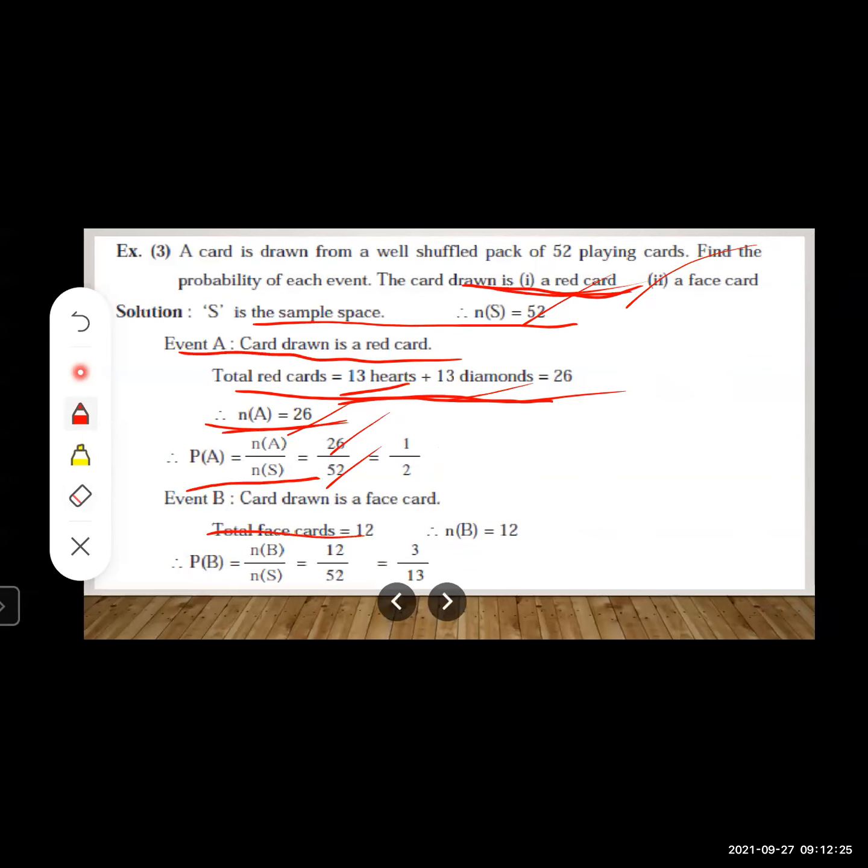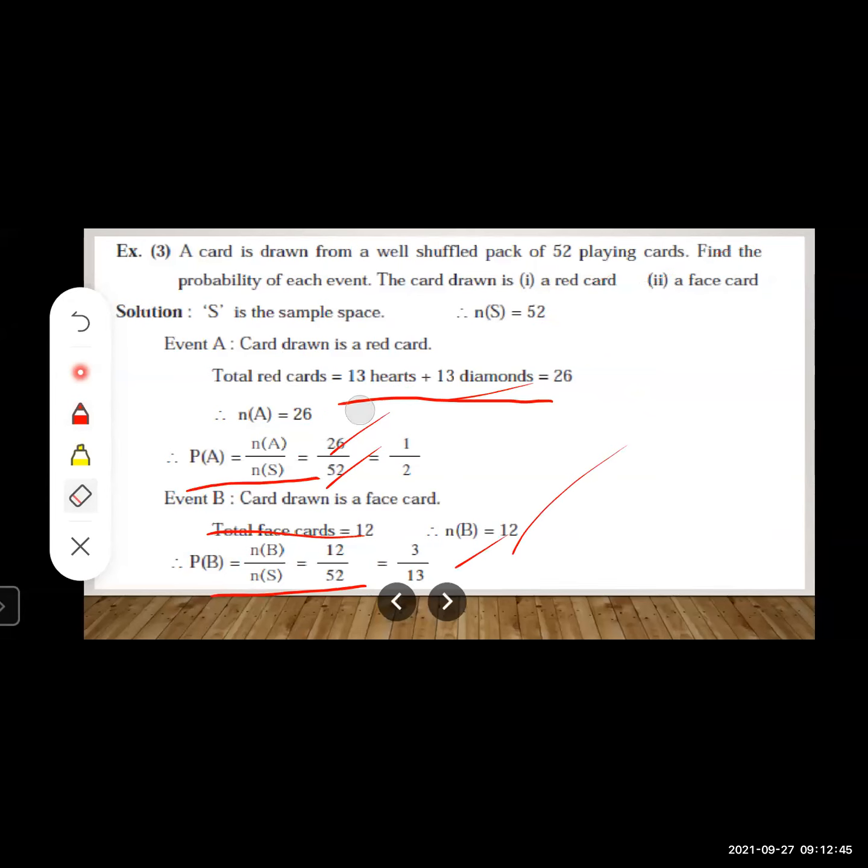Now again we will use the same formula. PB is equal to NB upon NS, and that is equal to 12 upon 52, and that is nothing but 3 upon 13, right? Understood students? Okay. Now let us move to the next slide.